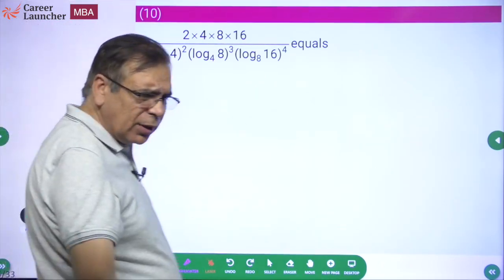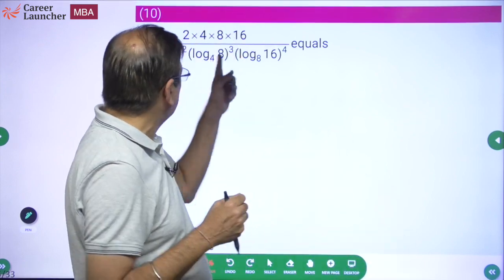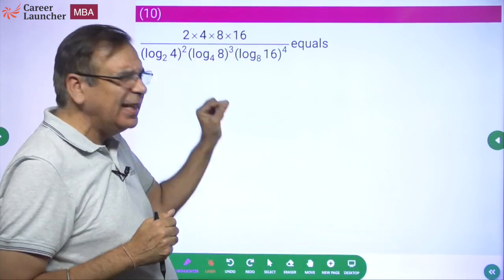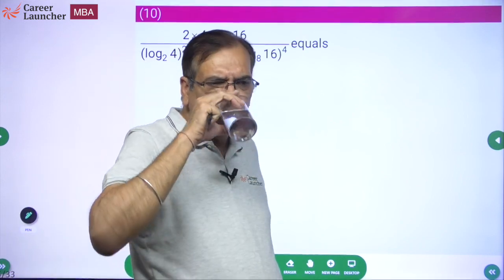Okay, logs I know is a small area of concern for some of you. So before I do this, I want to just explain one technique or a jugaad which will help you in the log kind of question.